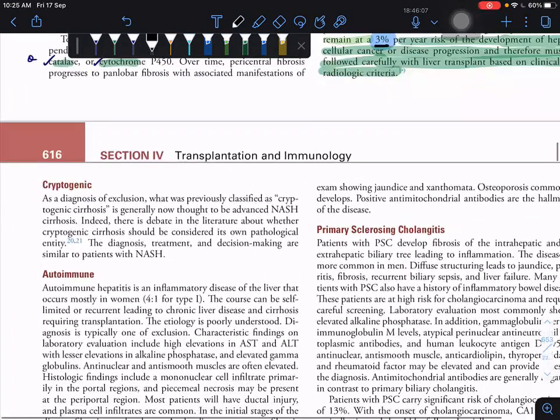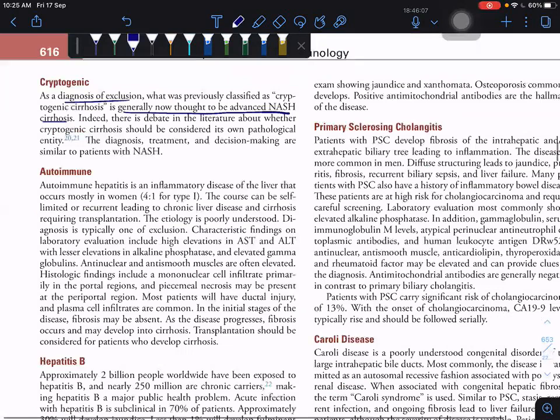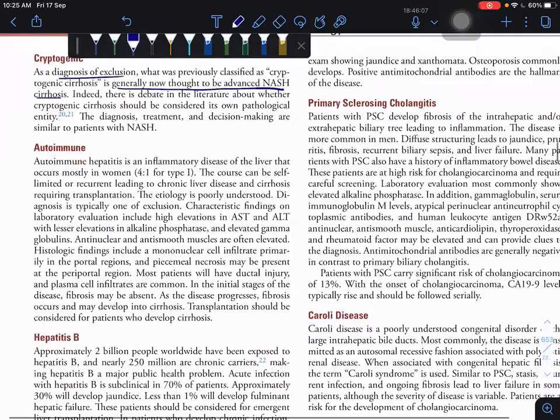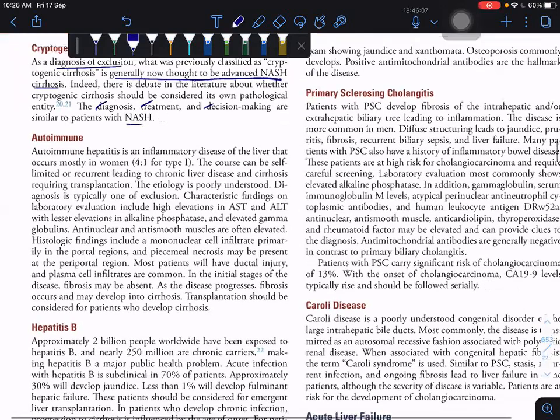Then cryptogenic. What is the reason for the cryptogenic? It is now generally thought to be advanced NASH cirrhosis. It's a diagnosis of exclusion. Diagnosis, treatment, decisions, everything is similar to the patient with NASH. So next, autoimmune diseases.